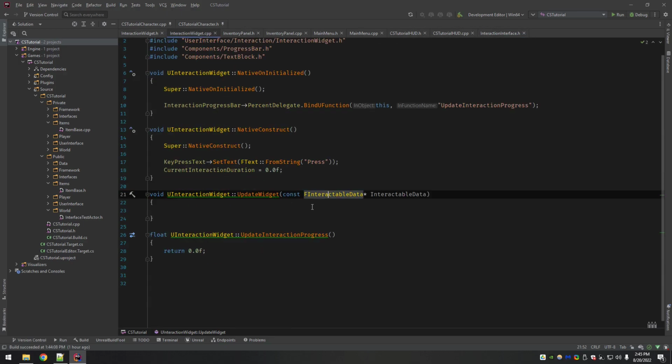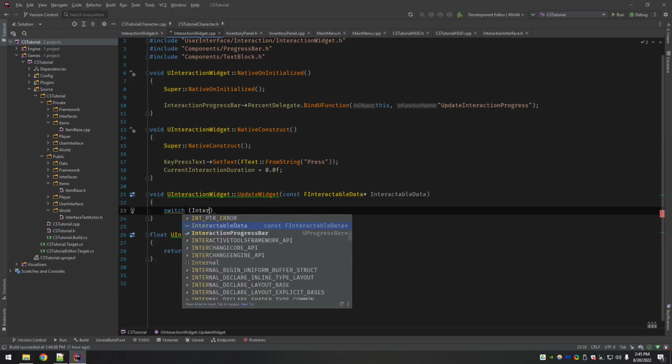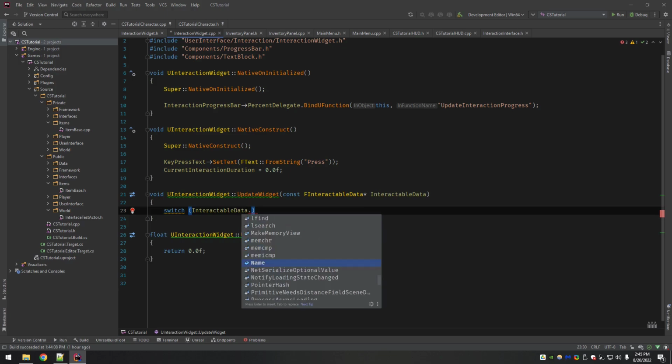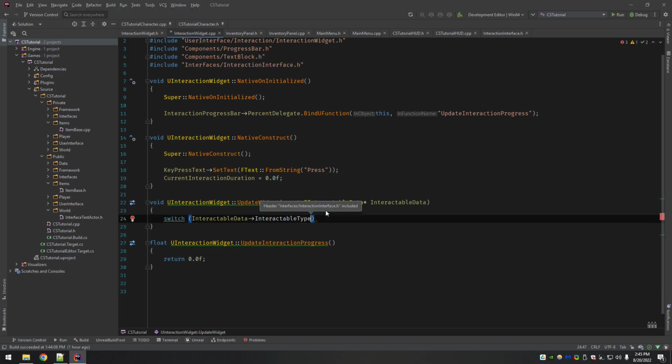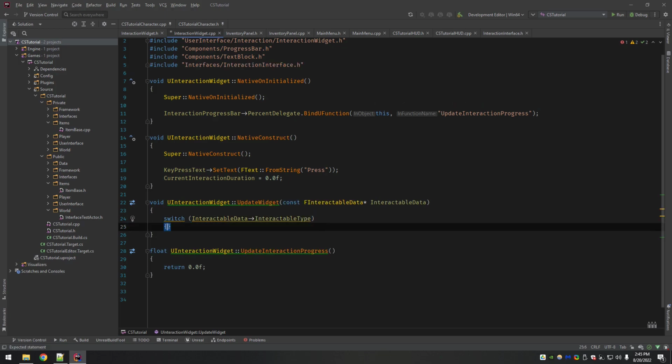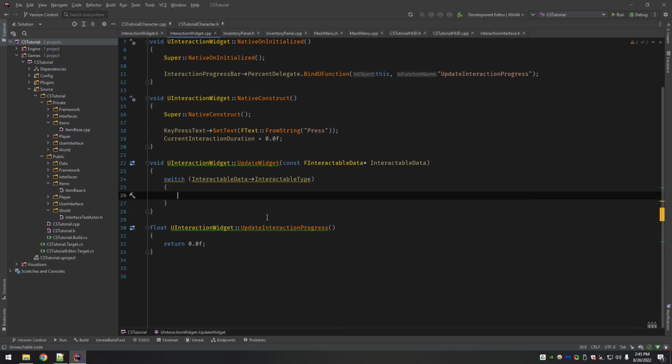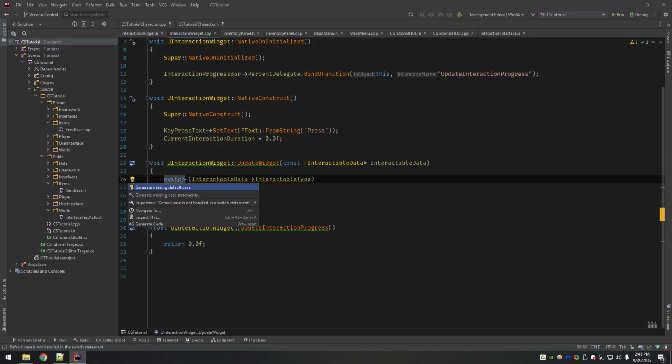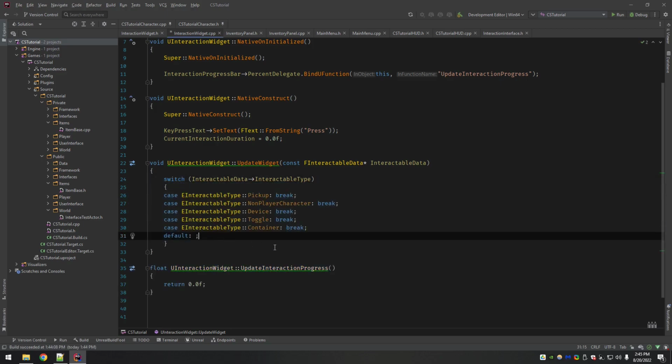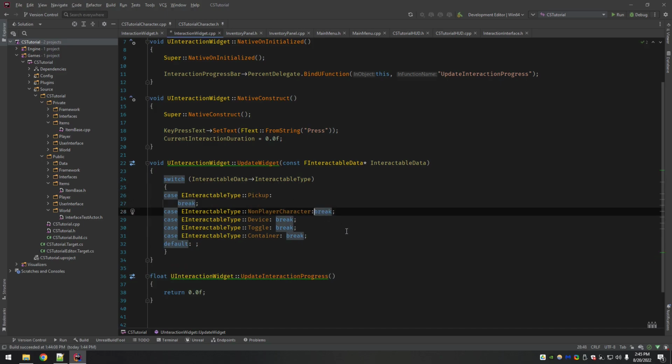Knowing that, we can do a switch statement on interactable data dot type and take action accordingly to update the widget. Now it's upset, it's like, hey, there's no default case, you don't have all your cases here. Again, Rider is awesome because I can say generate missing case statements, bam. That saved about 4 minutes of typing.